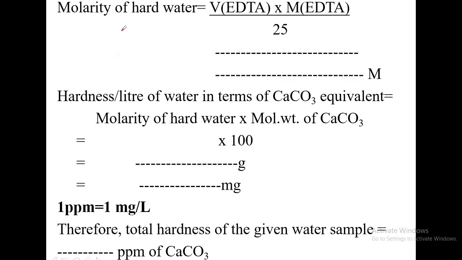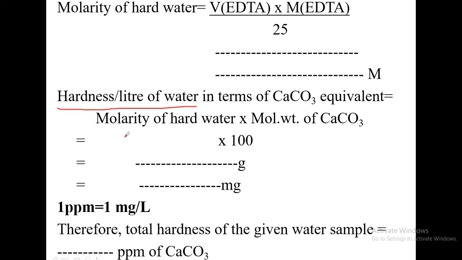Once you get the molarity of EDTA, you have to find out the molarity of hard water, that is the volume of EDTA, which you have already taken as 8.9 something, times M EDTA, whatever molarity you get, divided by 25. You get the molarity of hard water. If you multiply that molarity of hard water by 100, the molecular weight of calcium carbonate, then you get the hardness per liter of water.